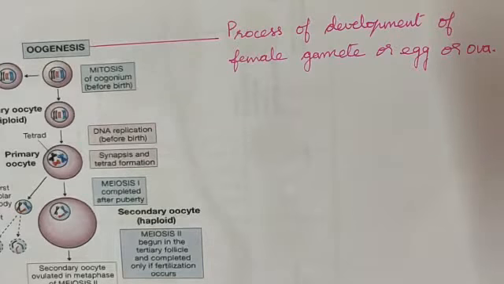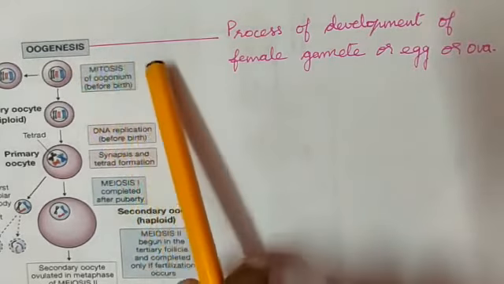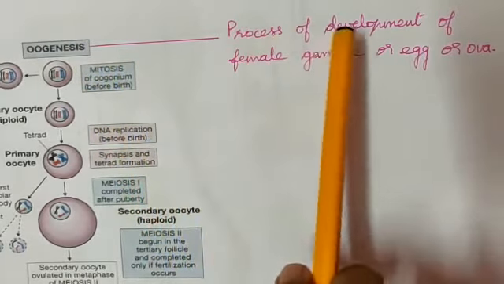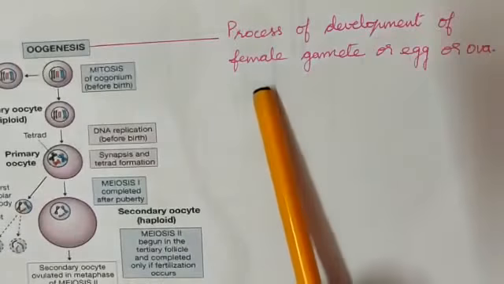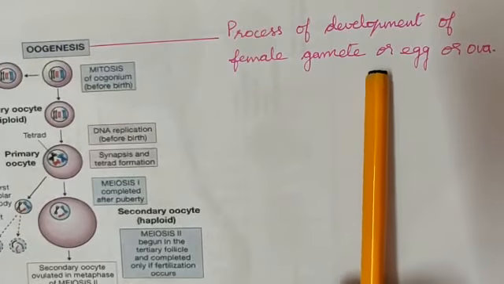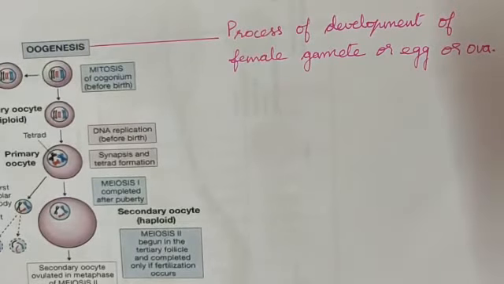See children, the next process is called oogenesis. Oogenesis is the process of development of the female gamete, or egg, or ova. Whereas spermatogenesis is the process of development of the male gamete, or the sperm.